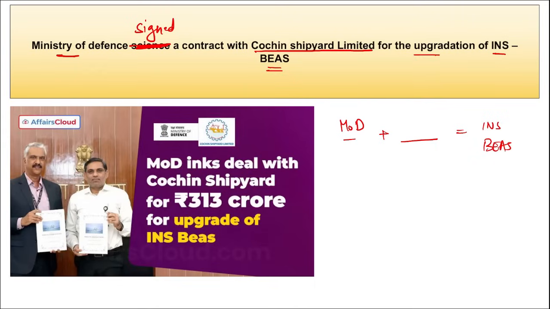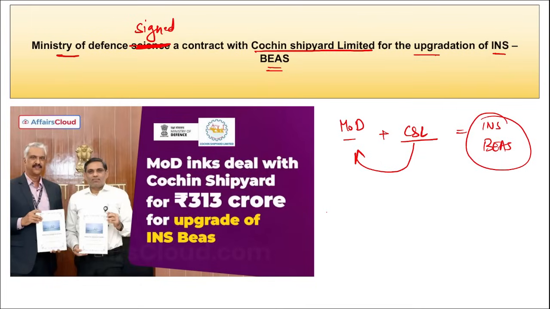Now the question can be asked in all different ways, right? It can be asked that recently Cochin Shipyards Limited, they signed MOU with which organization or signed a contract with which ministry for the upgradation of INS Beas. Or this can be asked that Ministry of Defense and Cochin Shipyards Limited, they signed a contract for the upgradation of which Indian naval ship.